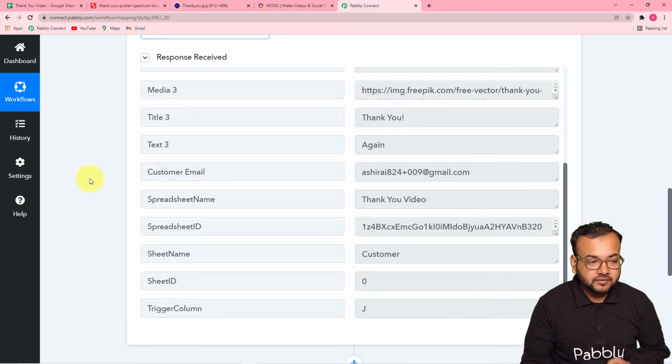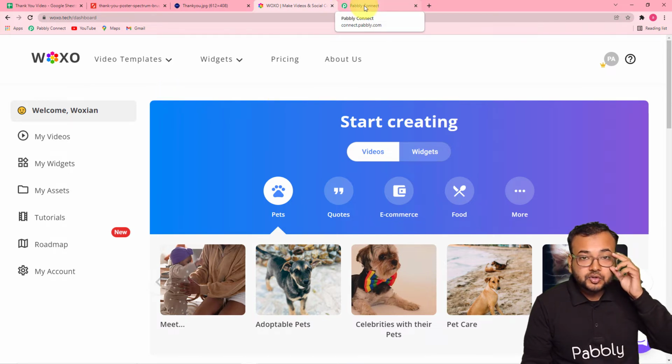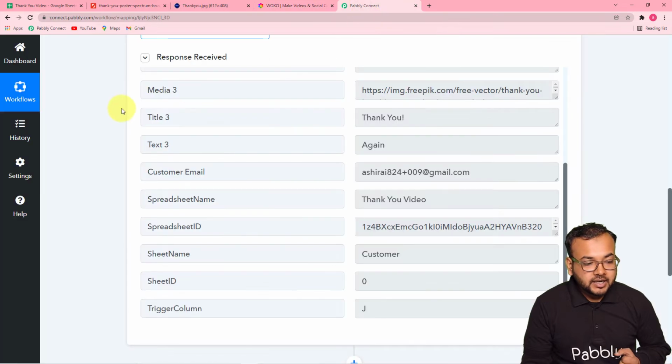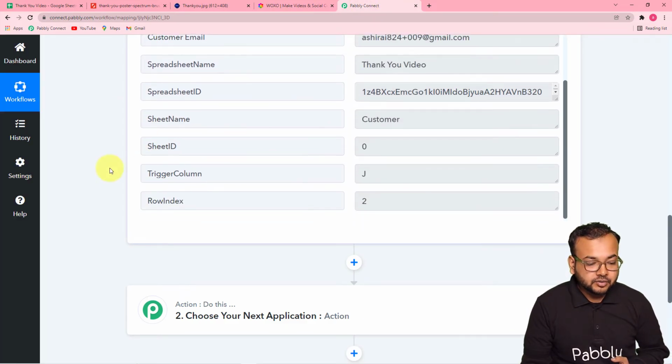Okay, for that we are using the Voxo application, guys. Voxo is a video creating application, and first we need to connect Voxo in our Pabbly Connect, and with the help of this data only we are going to create a video. Let me show you how.